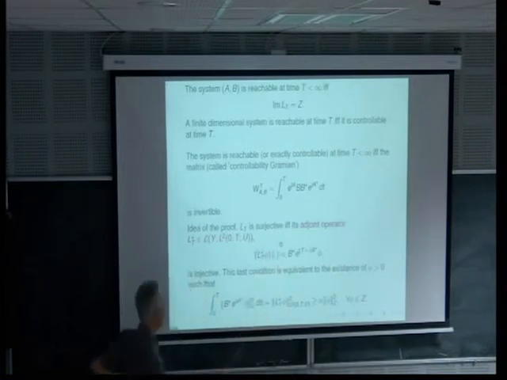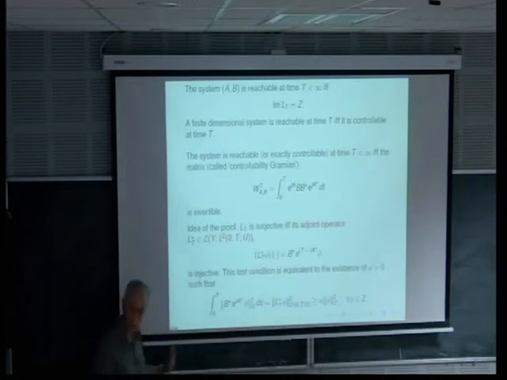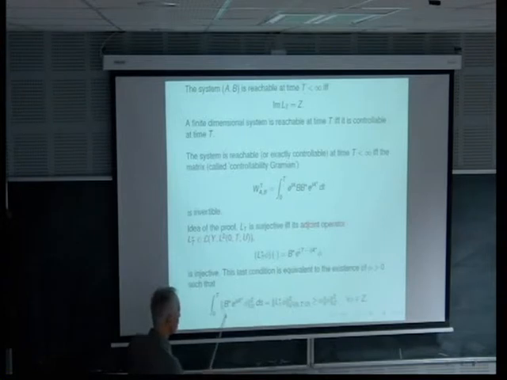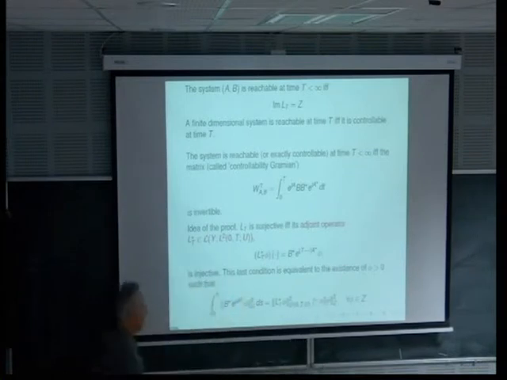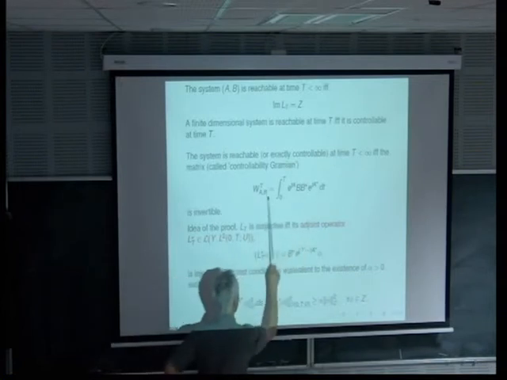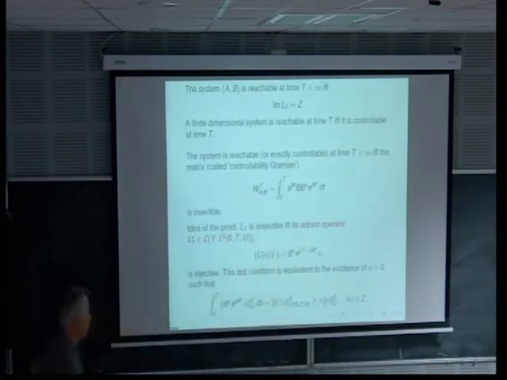And this is the adjoint of B. And saying that the adjoint of B is injective is equivalent to finding some positive constant alpha for which you can write this type of inequality, a lower bound of this form, and this is exactly equivalent to the fact that this operator here is invertible.